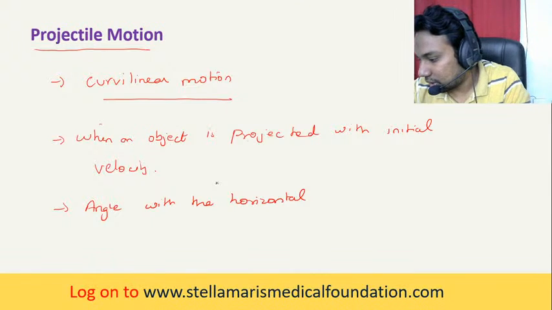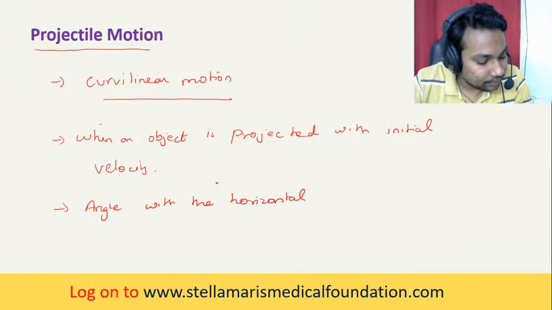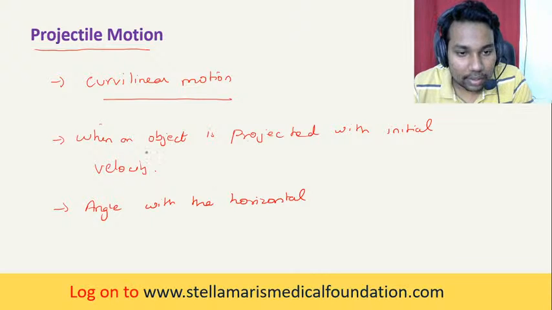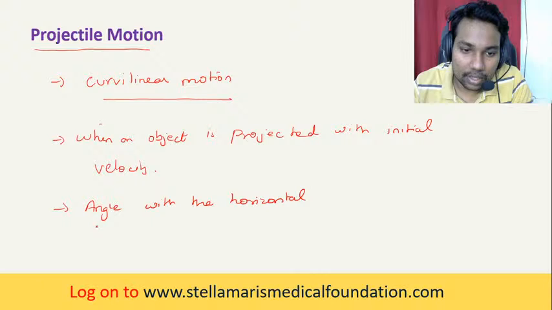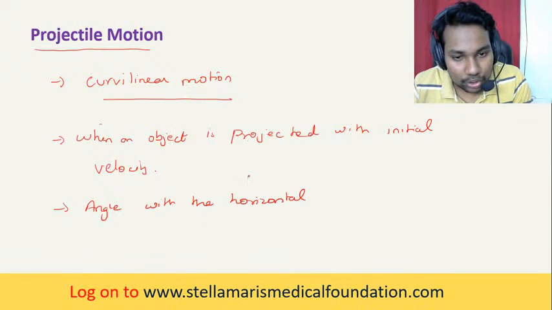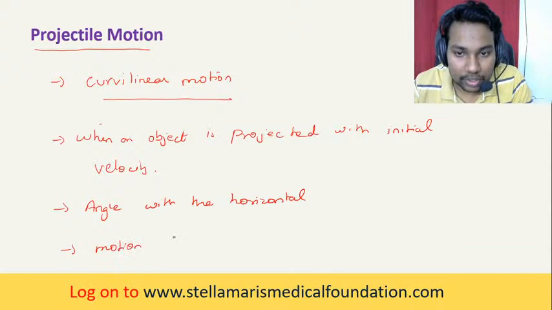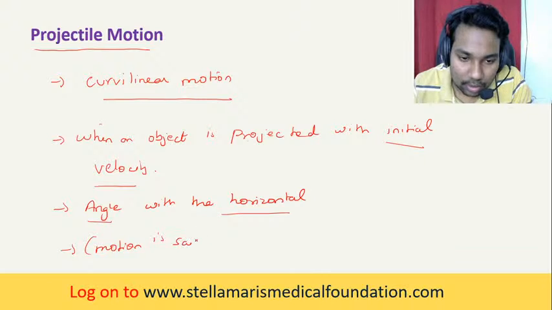I'll explain this, you just copy this down. When an object is projected with an initial velocity, it makes an angle with the horizontal. Then the motion of the particle is said to be